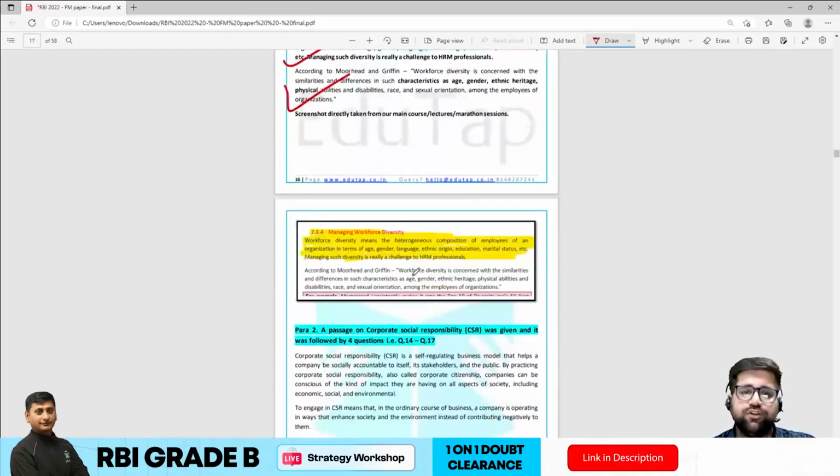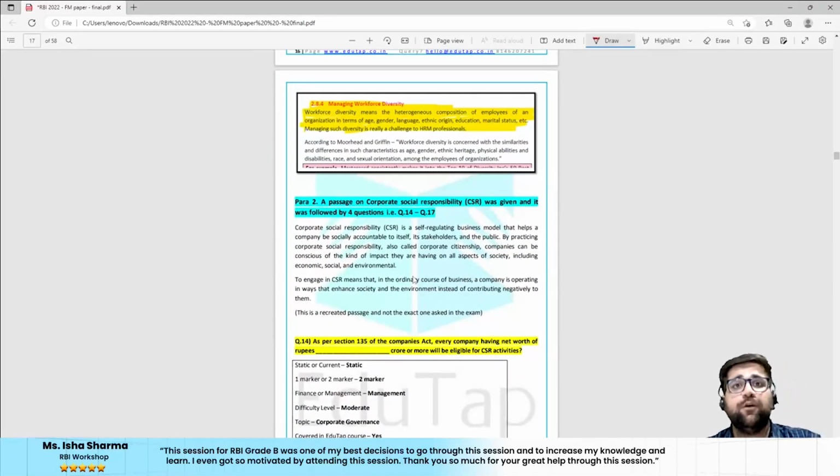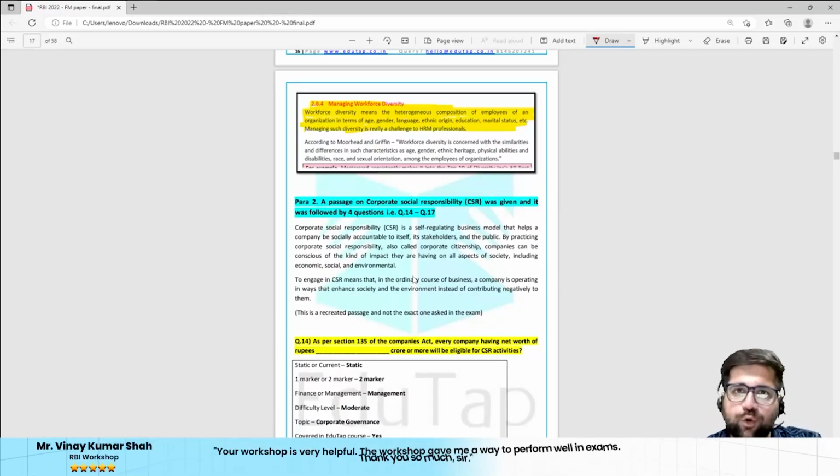Now let's move to question number 14, my friend. This particular question has been taken from corporate governance. Many people do not study corporate governance, they take corporate governance on a very lighter note, and they do not understand the overall relevance as well.